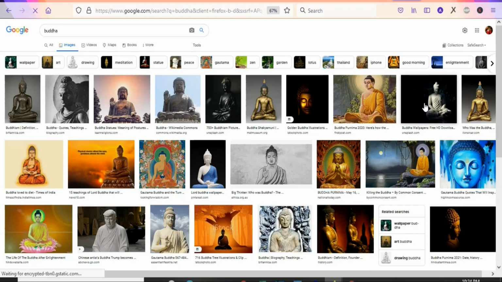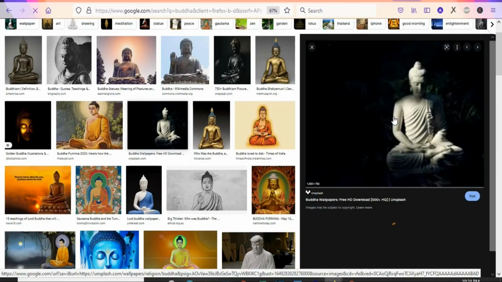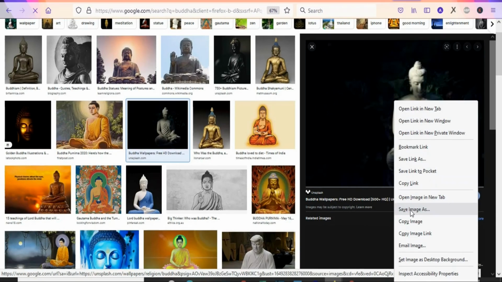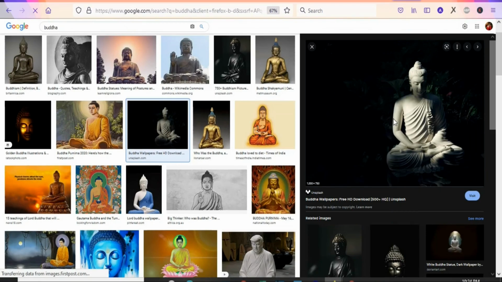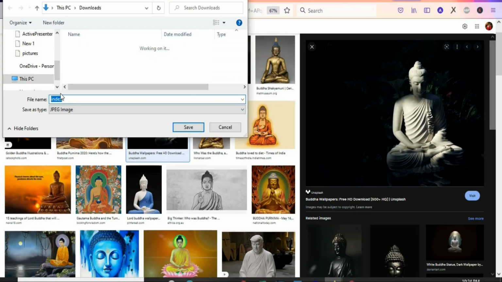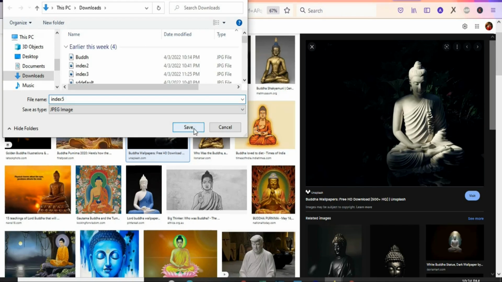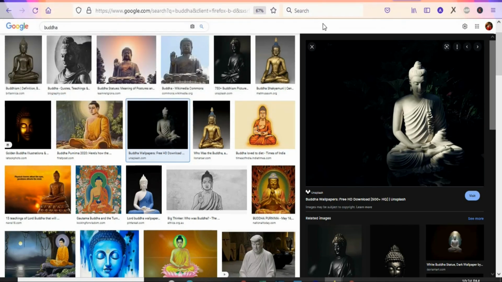So you are going to just click on it. Once you click on it, you are going to save the image. So you just right click and then select save image as, so that you can save it onto your PC. I'm going to save it as, let's say, index 5. Then we are going to click on save so that the image can be saved onto my PC.